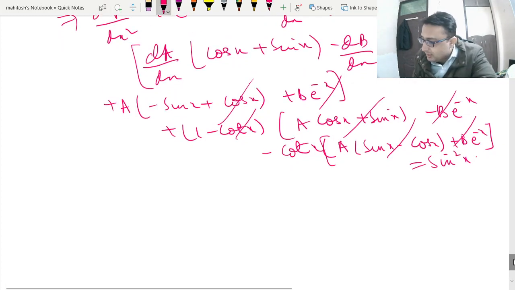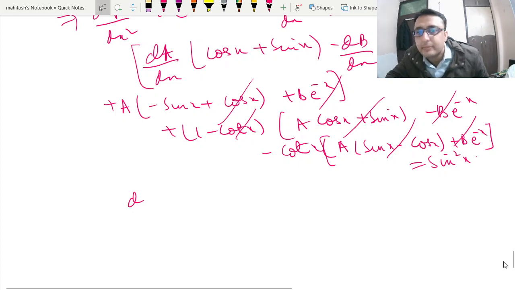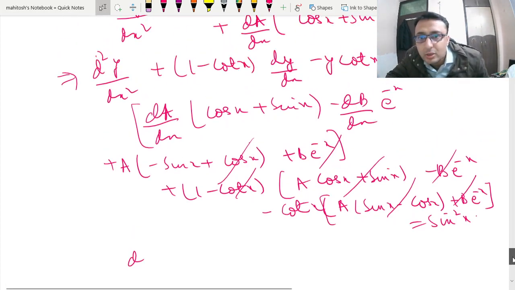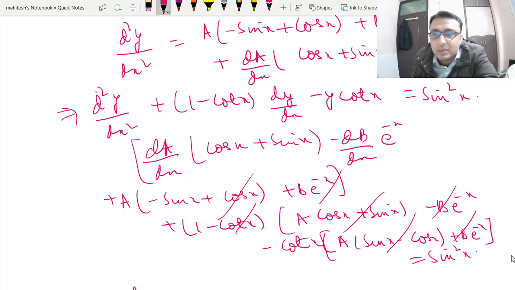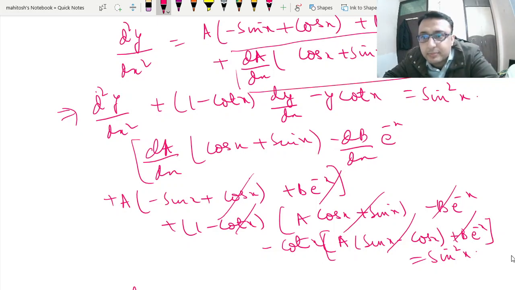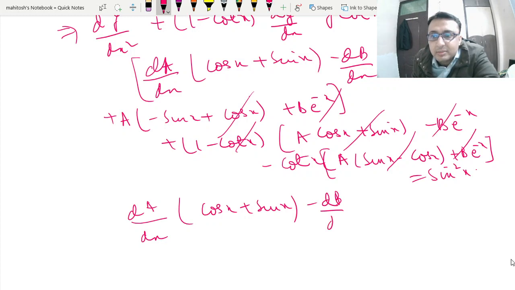So we are left with this term over here, which we write as dA/dx (cos x plus sin x) minus dB/dx e to the power minus x is equal to sine squared x.